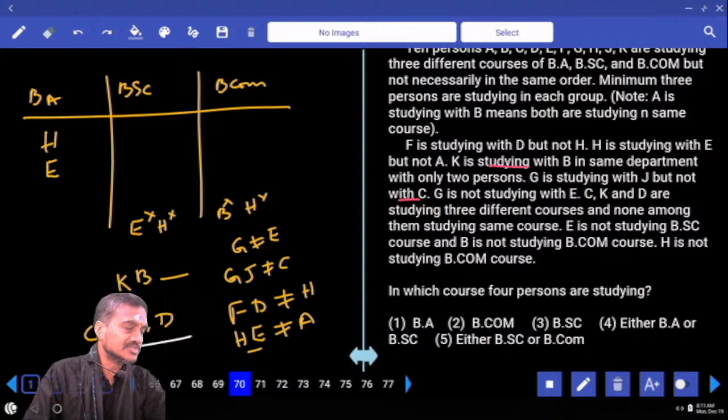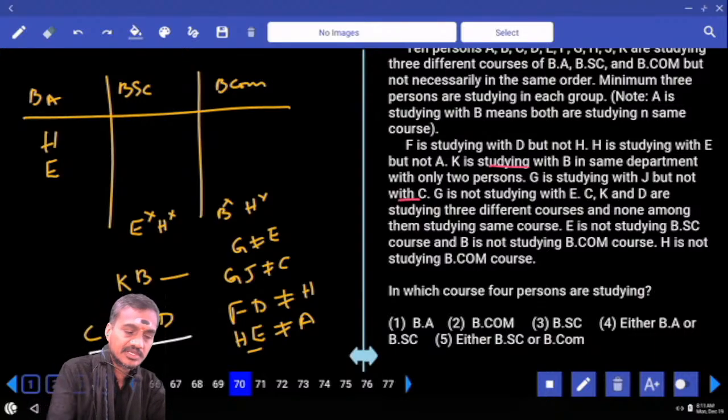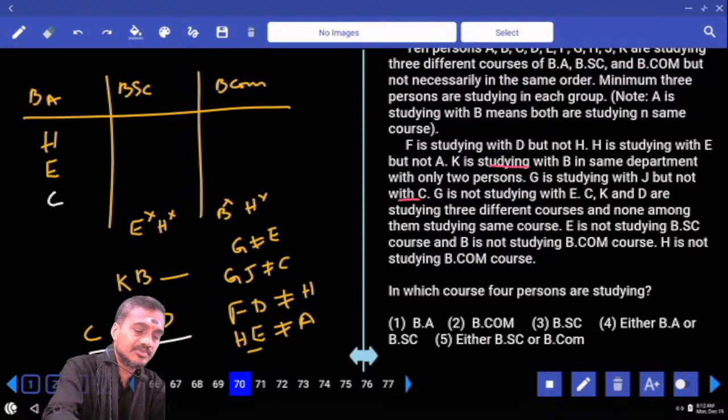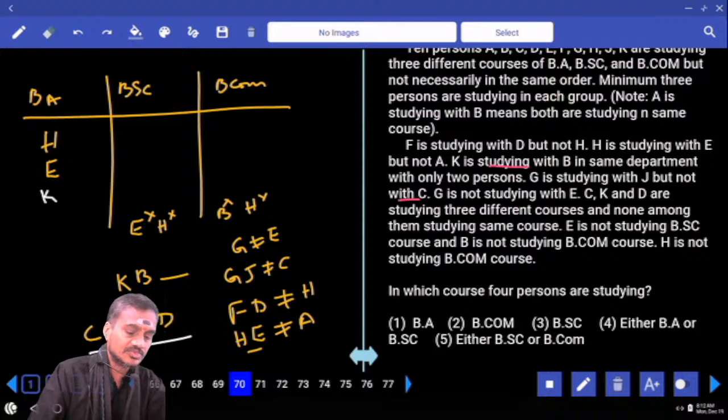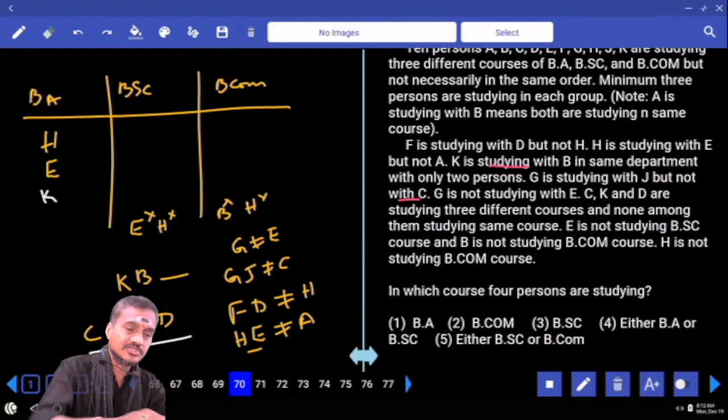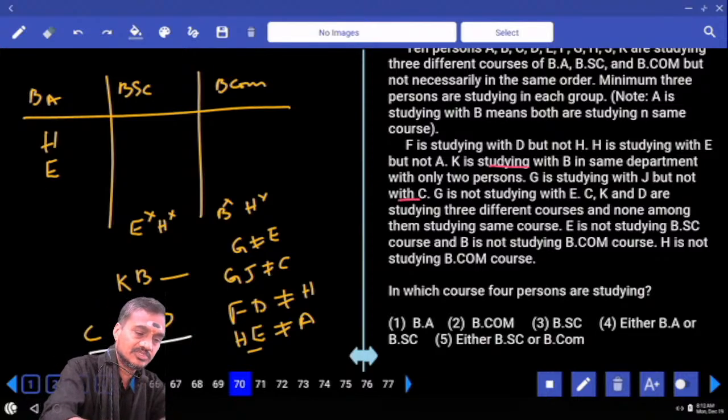Now these three persons are in three different courses. Can you have C at this place? And if C is here, then C, K and D is possible. Yes. Then can you have K at this place? No. If K is here, then along with K there are two more persons, B also must be there, and it is not possible here. And so who is the person at this place?